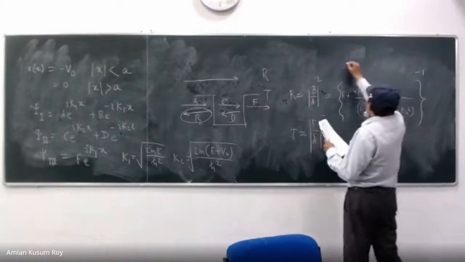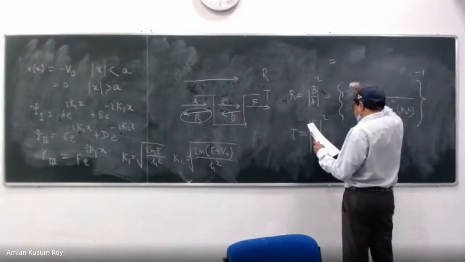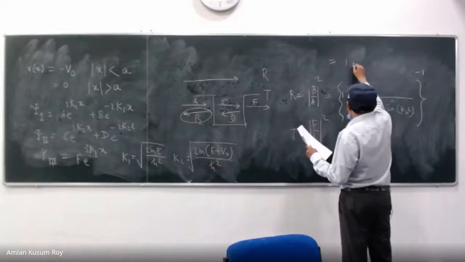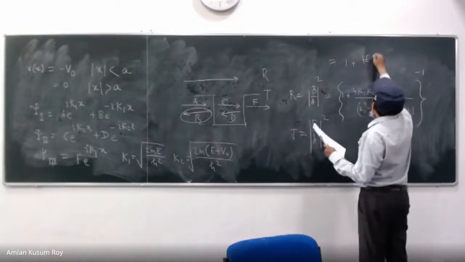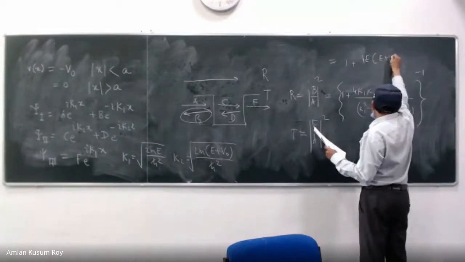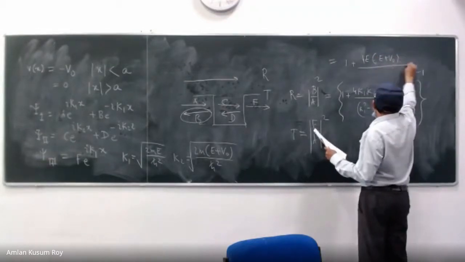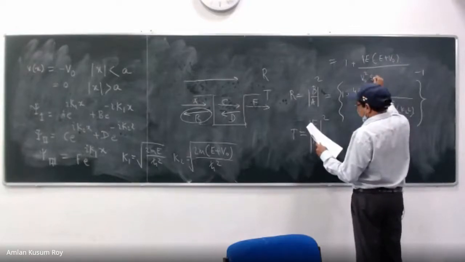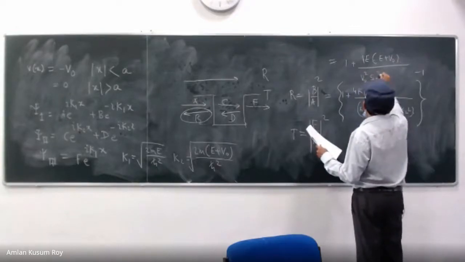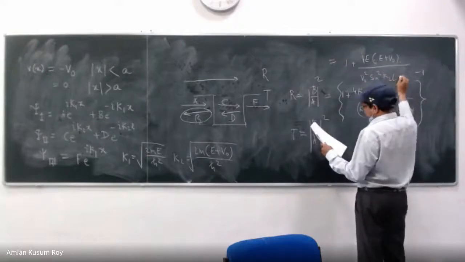So that can also be written, because eventually we want to see it in terms of E and V0: 1 plus 4E into (V0 minus E) divided by V0 squared, sine squared K2L. Okay.